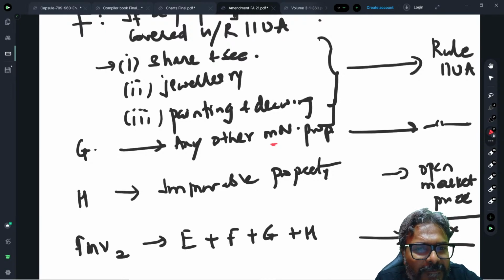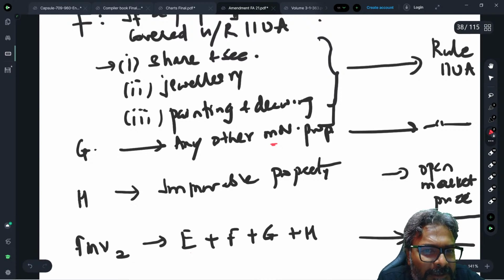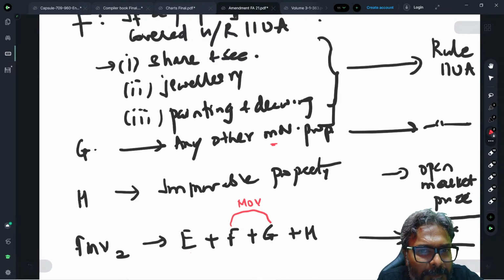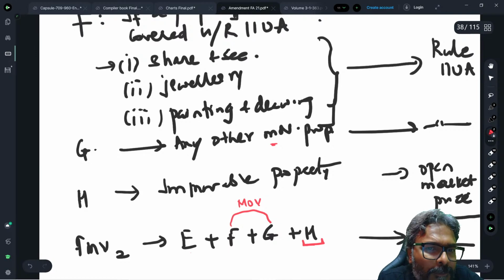So E plus F plus G plus H. E is your monetary property. F and G are about the movable property, whereas F is shares and securities, jewelry and painting. So this is about the movable property. And G is the remaining movable property. And thereafter, H is about the immovable property.